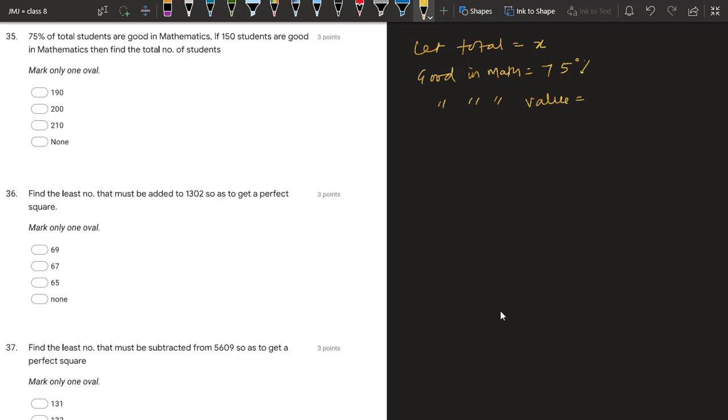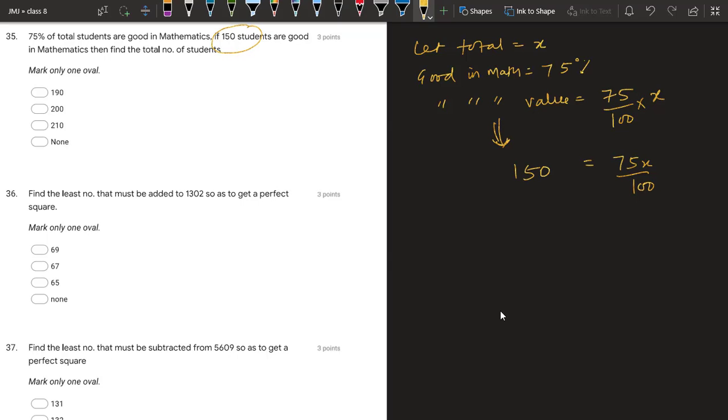we all know how to find the value: percentage upon 100 multiplied with the given thing, that is x total. So it is coming out as 75 by 100x or 75x upon 100. Luckily we know this value already, and this value is 150. So I can write in the place of this as 150.